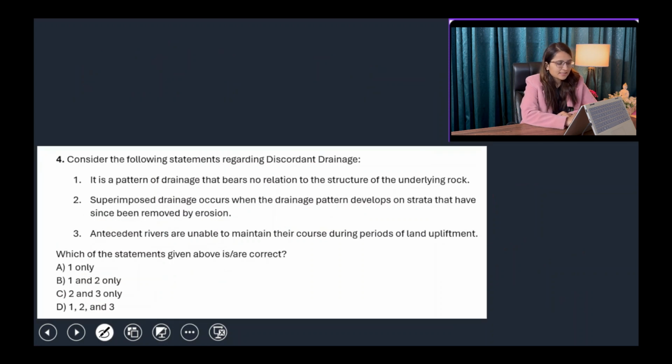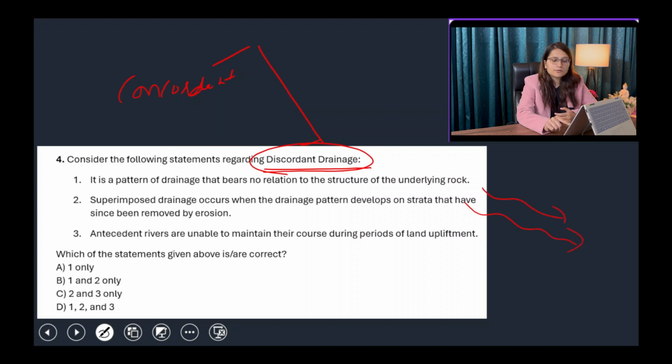Next: consider the following statements regarding discordant drainage pattern. First of all, there are two types of drainage pattern: one is concordant and second is discordant. Concordant means according to the slope of the rock, but discordant means against the slope of the rock. If the slope is like this, then the river is not flowing like this; the river is flowing like this, opposite to the slope. Concordant means if the slope is like this, then the river direction is also like this. So we are talking about discordant.